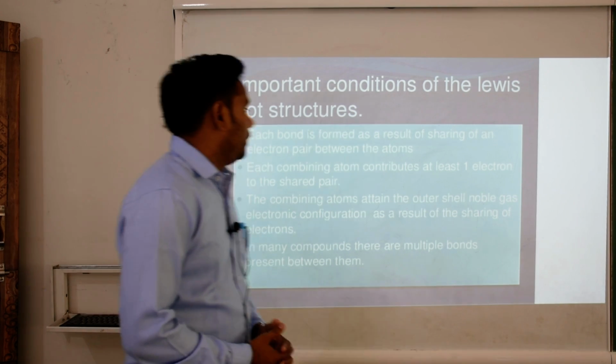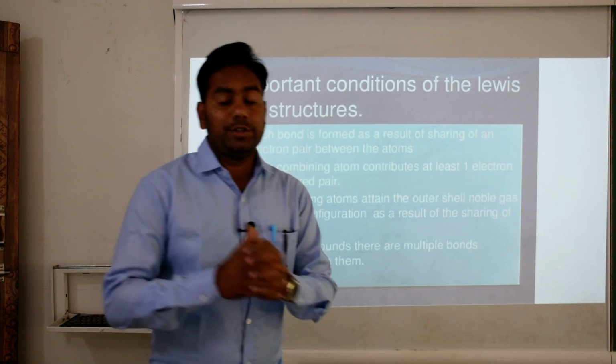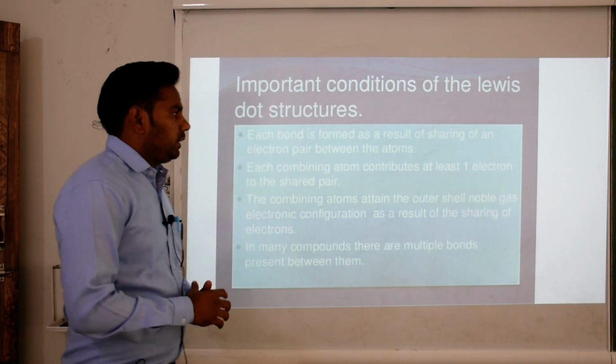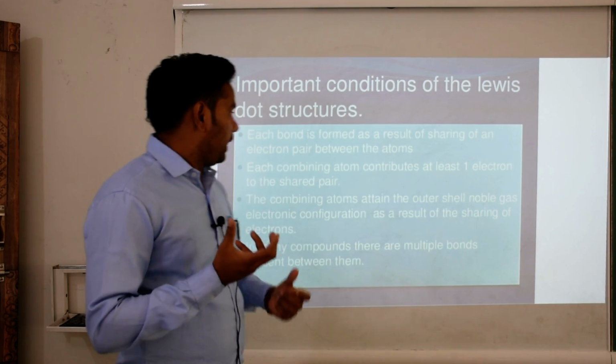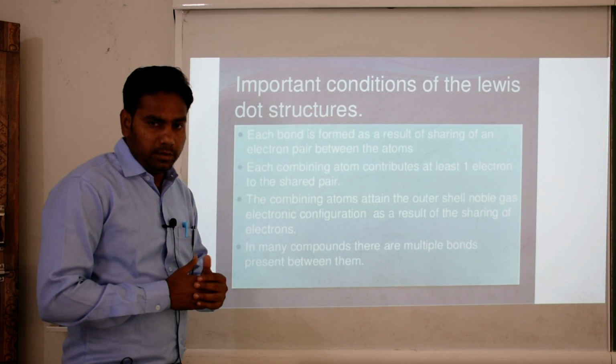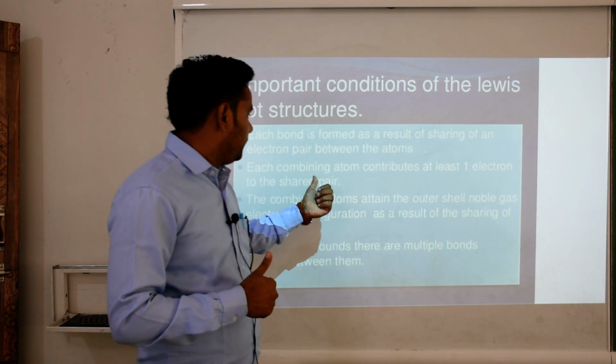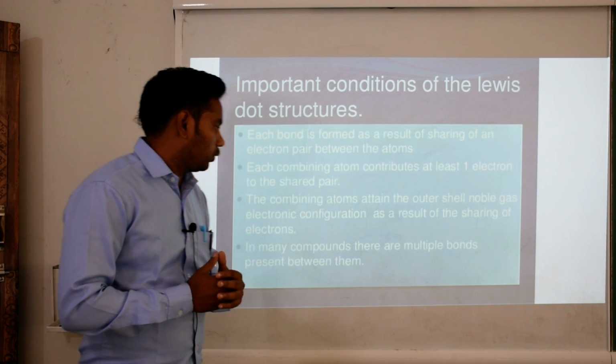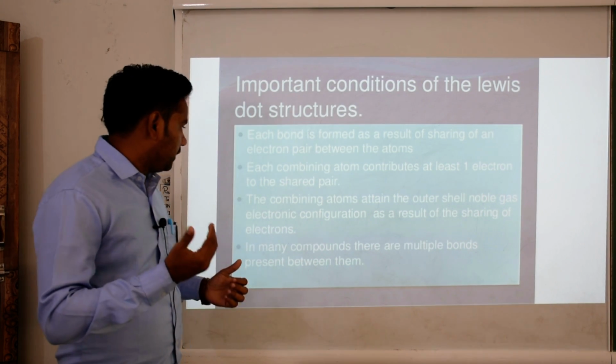Important conditions of the Lewis dot structure. What is the use of the Lewis dot structure? Each bond is formed as a result of sharing of an electron pair between the atoms. Each combining atom contributes at least one electron to the shared pair.